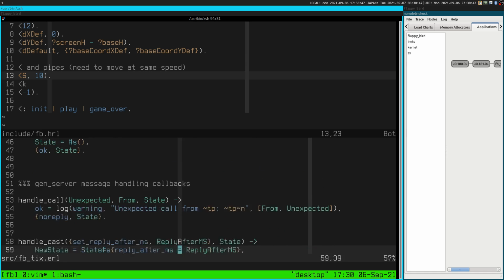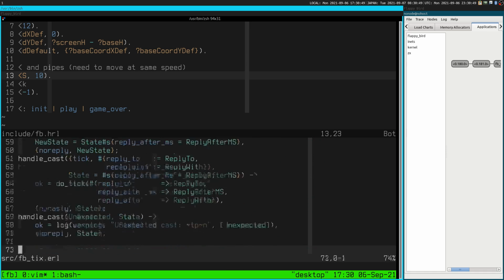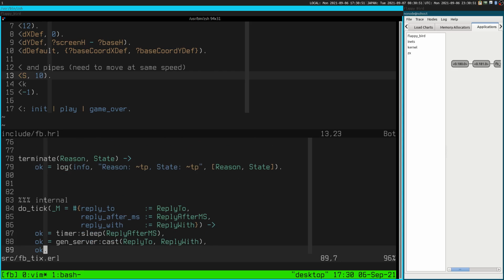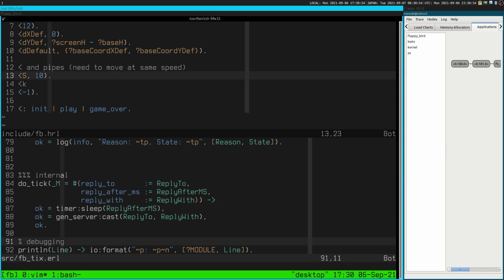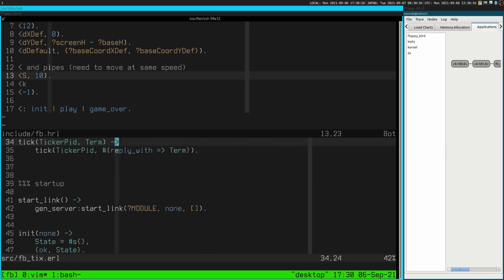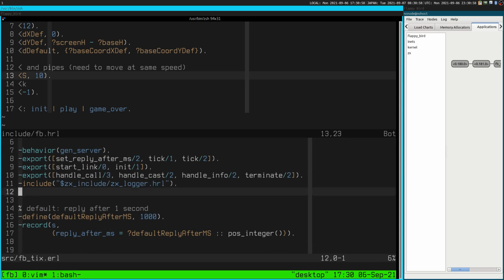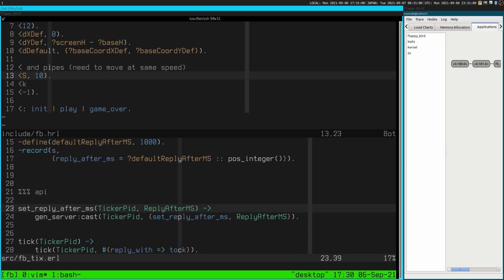I did some object-oriented nonsense with getters and setters or something like this. I think there's set reply after milliseconds. This is not the right way to do it, but oh well.